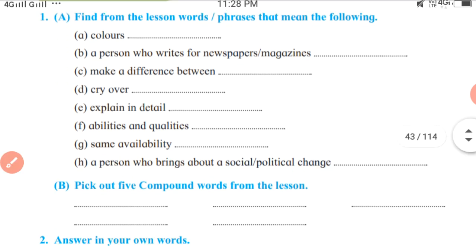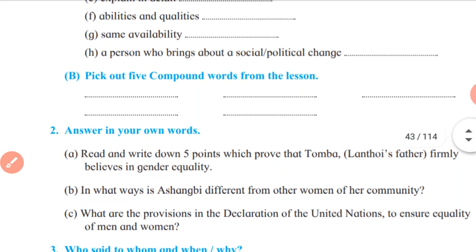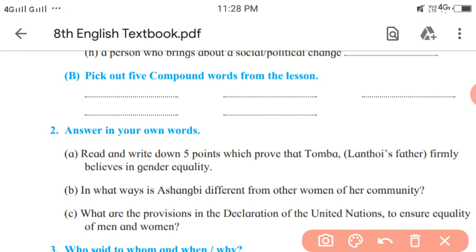Second activity, that is B. Pick out 5 compound words from the lesson. Compound words means the words which are made up of joining two words. For example, courtyard. The word courtyard is made up of two words.